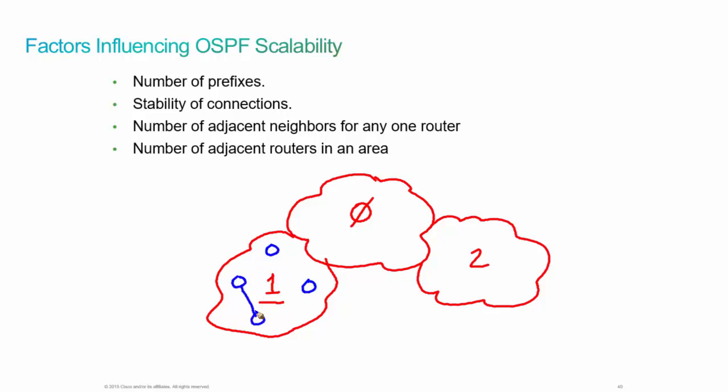Well, now I've got to manage all of those adjacencies within the area. I've got my area border router. We have to think about how LSAs are going to be flooded, how they're going to be passed, and so on. So the more routers I have inside of an area, even though I'm localizing the impact of a topology change, I'm still also impacting the stability and the scalability of OSPF within that area.